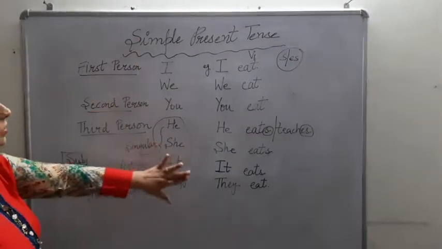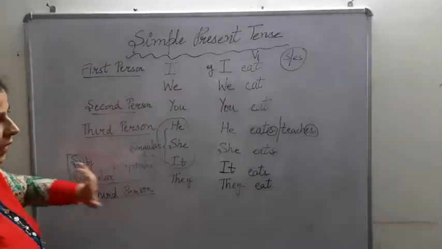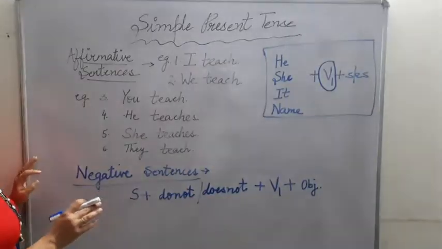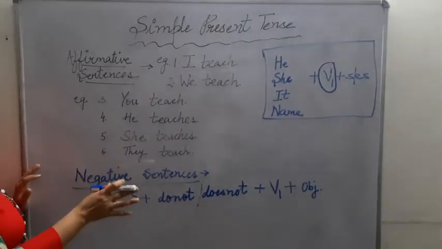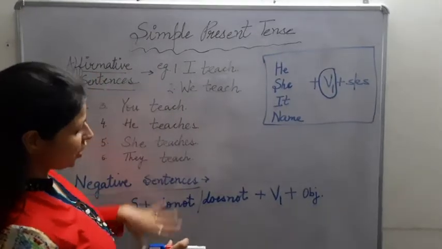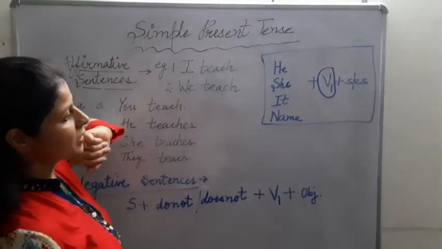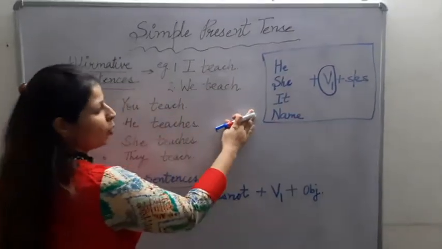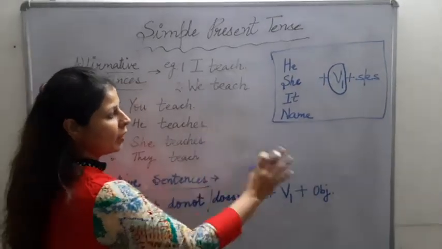So after all this, when we are clear with the rule of S and ES, let us see some examples. So now let us understand how our sentences change in simple present tense. For your comfortability, I have written here, this is the main point which we have to remember every time.